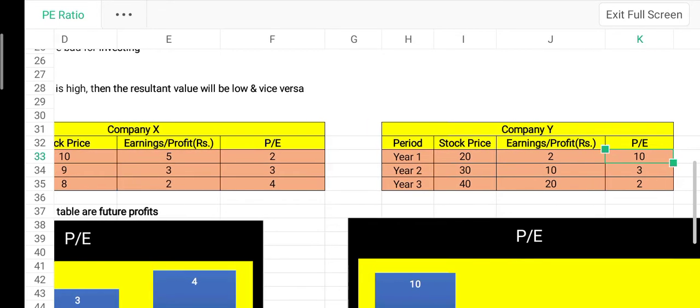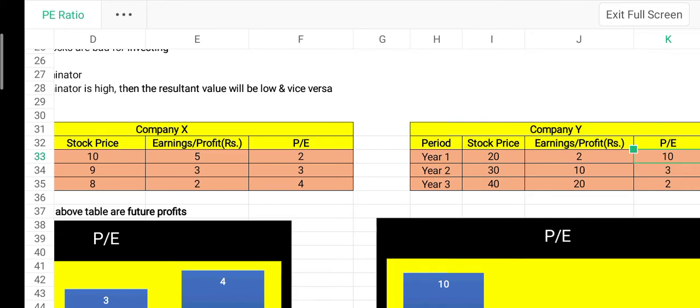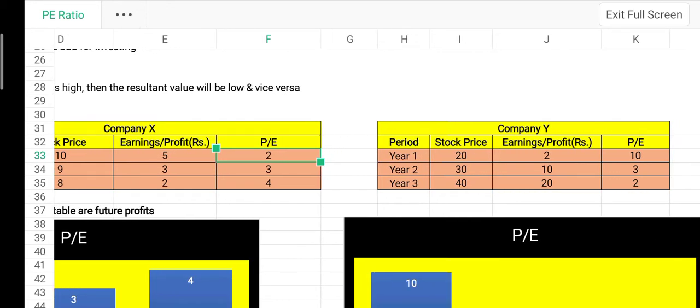Suppose we are planning to invest in one of these companies in year 1, which company will we invest in? For example, assume an investor considers a low PE stock, that is, he has chosen company X because its PE ratio is 2 compared to the PE ratio of 10.